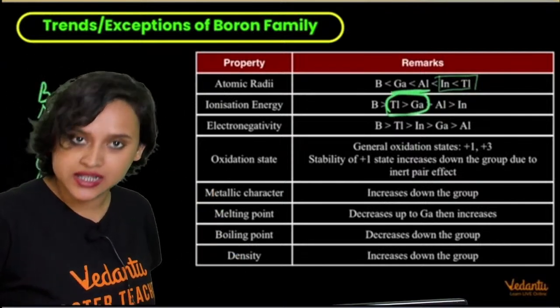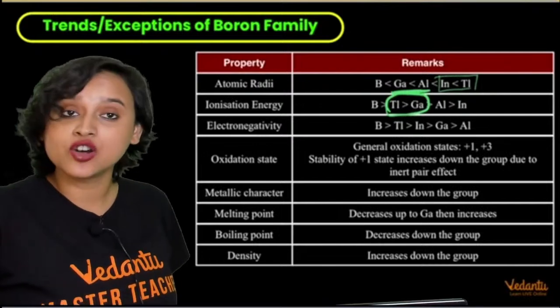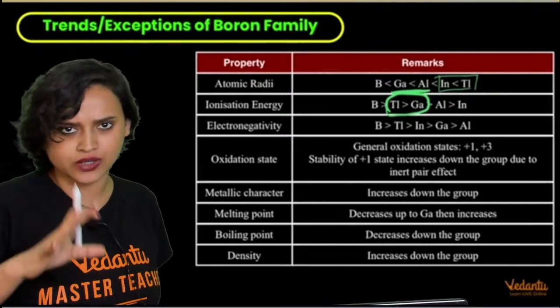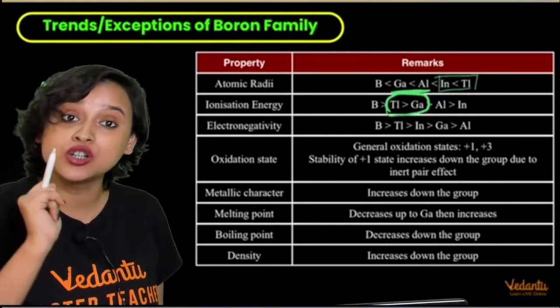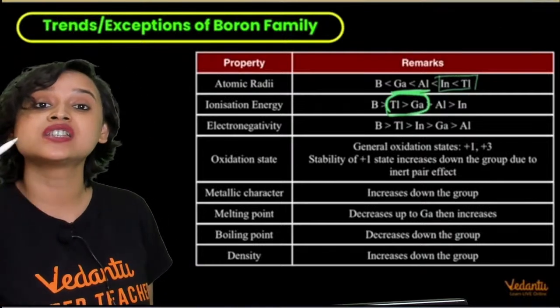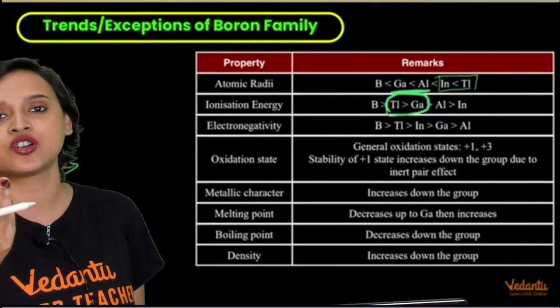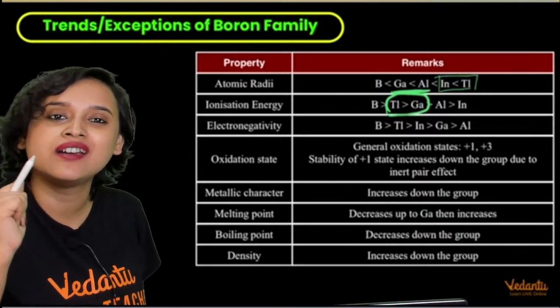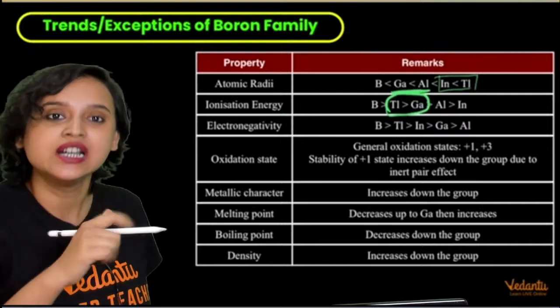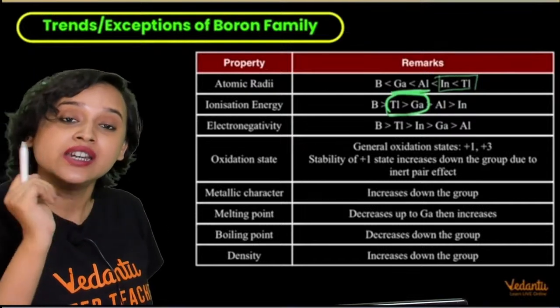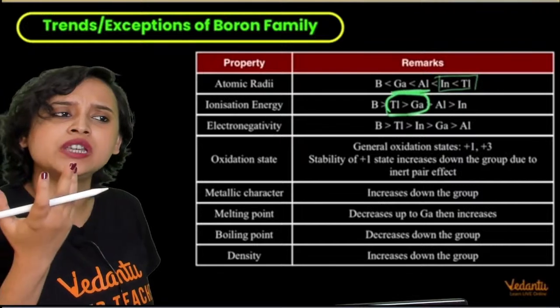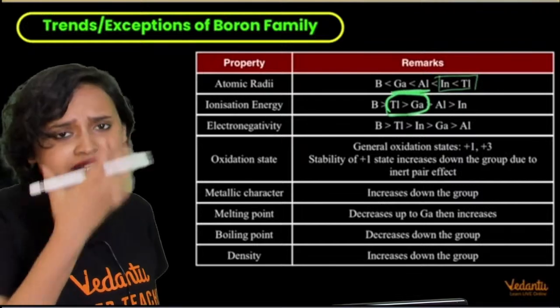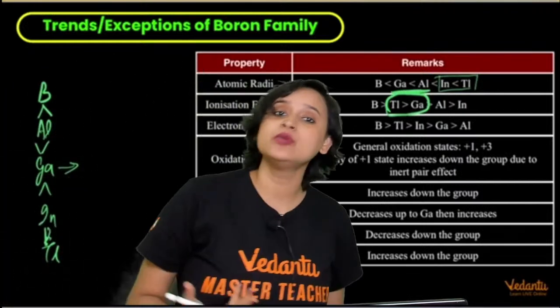In case of oxidation state, my dear students, we see that the general oxidation states of this whole group are +1 and +3. However, as you go down the group, the stability of the higher oxidation state decreases. Why? Inert pair effect. What is inert pair effect? Inert means somebody tries to be very sadhu, they don't want to mingle with anyone, right?